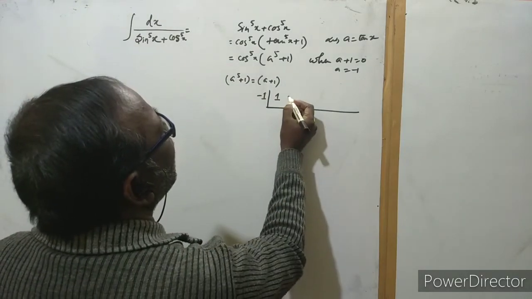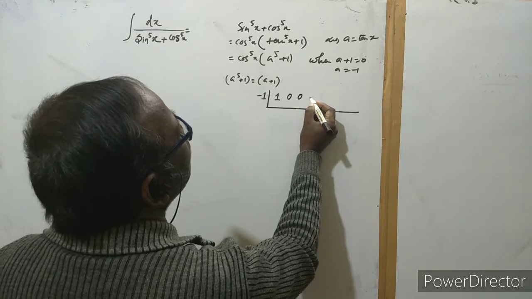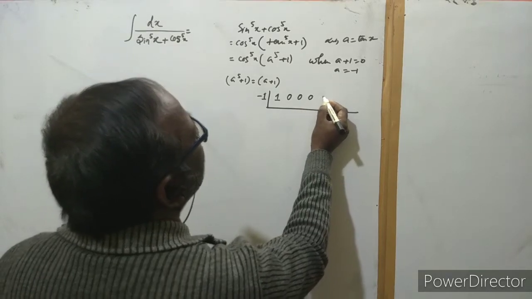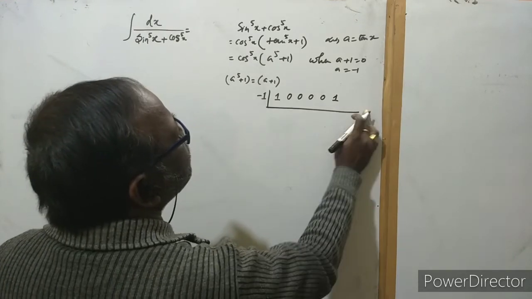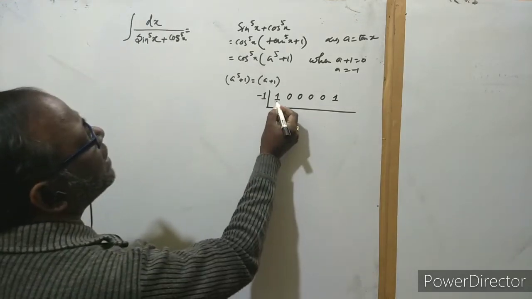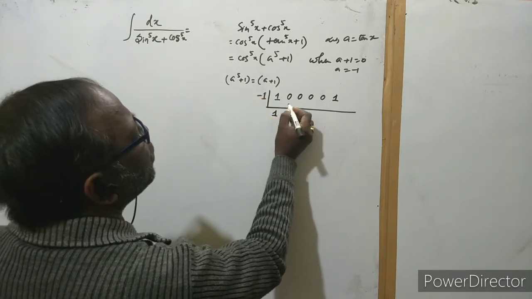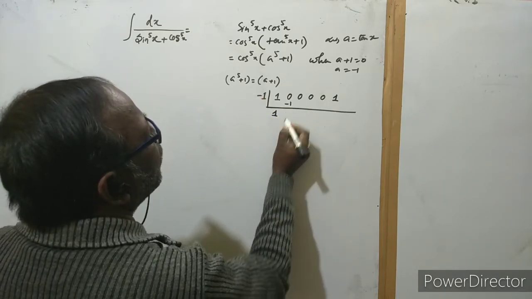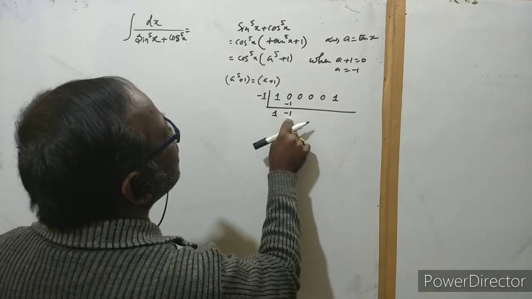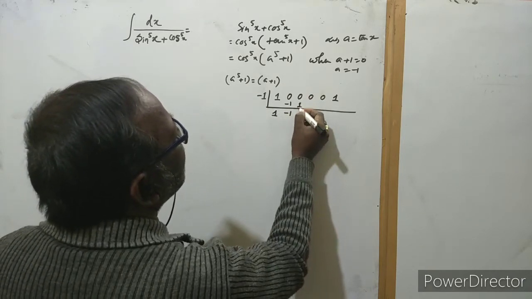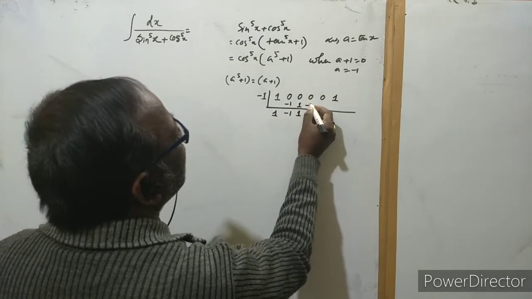So for the others, a to the power 4, the coefficient is 0 here. A to the power 3, the coefficient is 0 here. A squared, the coefficient is 0 here. A, the coefficient is 0 here. And after that, the constant is 1 here. Okay, this is the technique. After that, we write 1 here, and if we multiply this, then we get minus 1. Okay, if we add these two, then we get minus 1. After that, this into this, we get 1. And then adding these two, we get 1. After that, this into this, here minus 1. Okay.